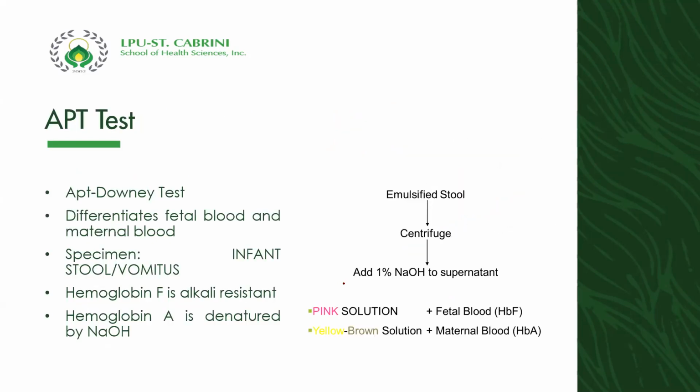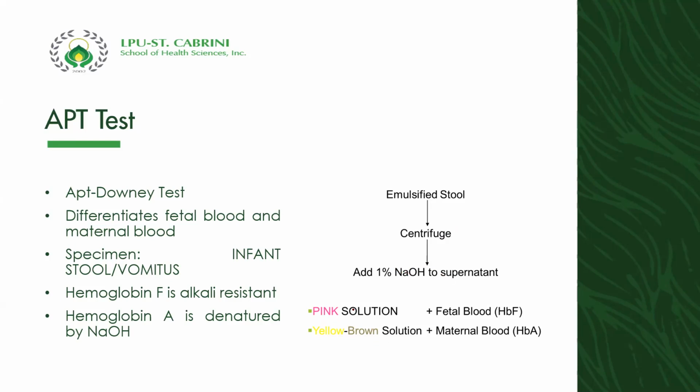Okay. We also have your APT, and when we said APT, that is the Apt-Downey test, and this is used to differentiate fetal blood and maternal blood for newborn. Okay. The specimen here is the infant stool or vomitus. When we said vomitus, ito po yung suka. Okay. So we're going to emulsify stool and then centrifuge it, then add 1% sodium hydroxide to the supernatant.